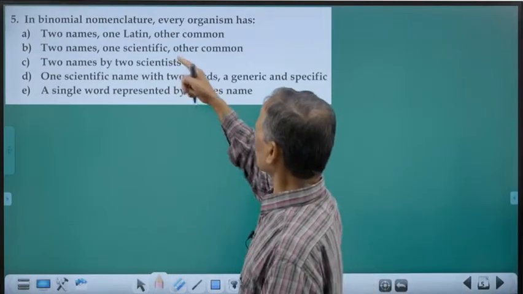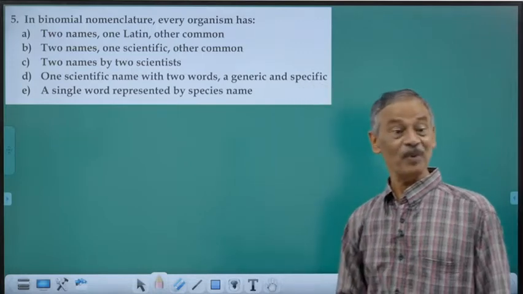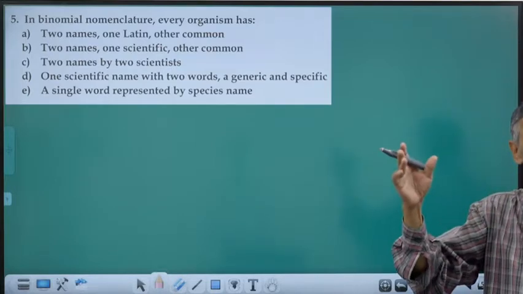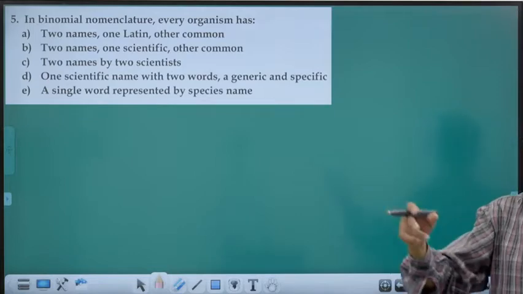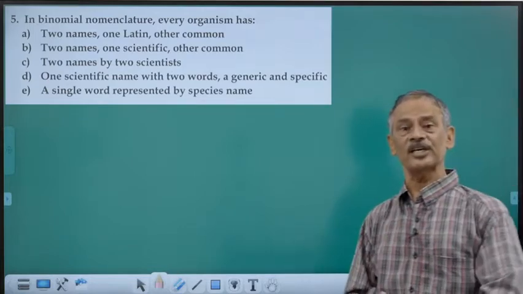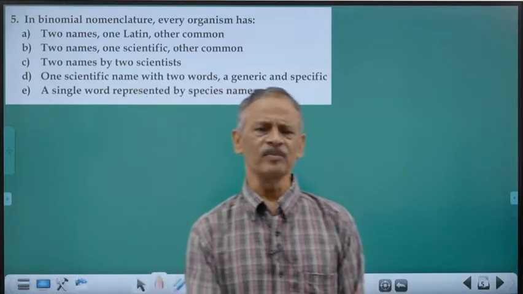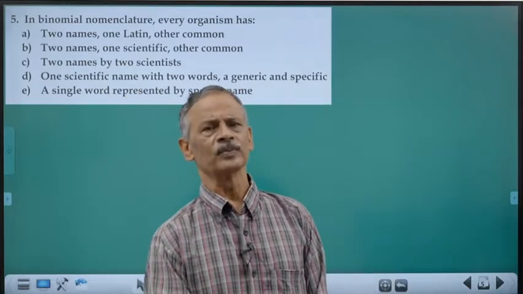In binomial nomenclature, what is binomial nomenclature? See, at the time of Linnaeus, every organism was described by very lengthy, multi-worded polynomial nomenclature. And it was very difficult to remember such lengthy, complicated names.